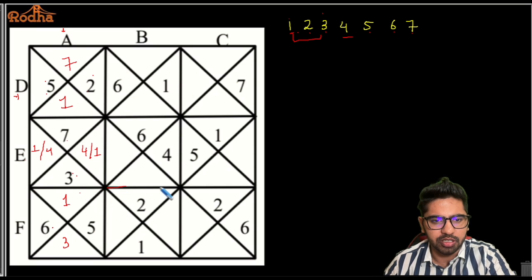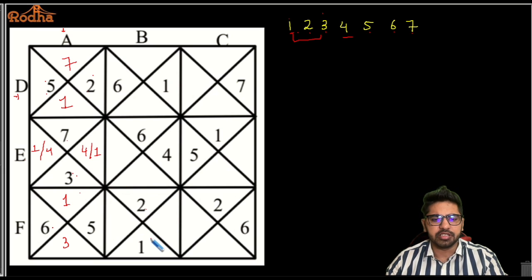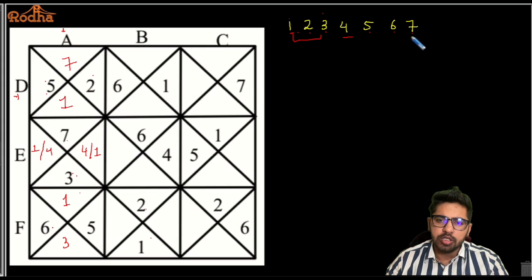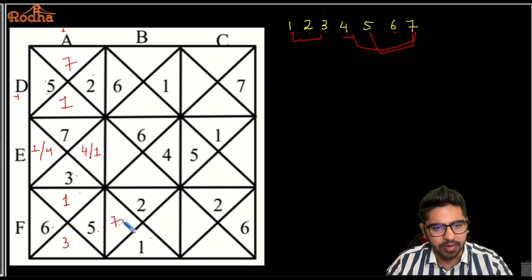All right. Now let's talk about this square, that is FB here, this one. Now 2 plus 1 is 3. I need how much more? 12 more. So if I need 12 more, 7 and 5 is a possibility for sure. 6 and 6, not possible. 4 and 8, no, there's no 8. So 7 and 5 is the only possibility that we have here. I cannot place a 5 here because adjacent sides cannot have the same numbers in triangles. So this should be a 7 here and this should be a 5 here.